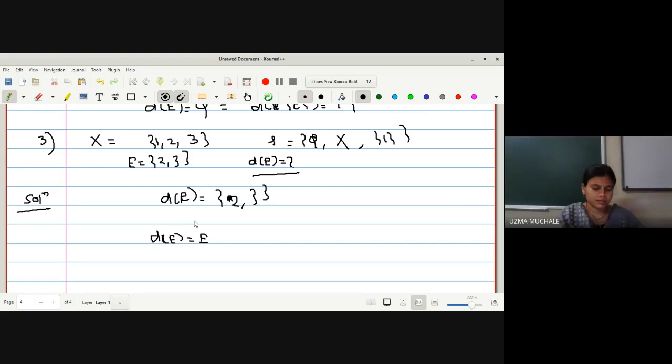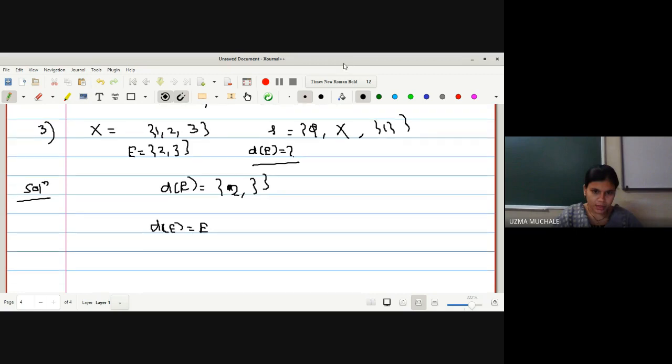Yes, ma'am. Dense in R, dense in X, dense in itself. Dense in itself means we can say derived set of E is equal to E. If you have any doubt, you can ask. Otherwise, I will give one more example.